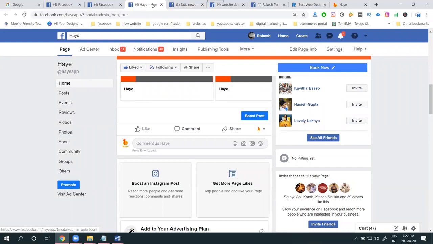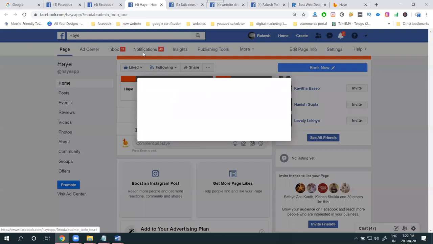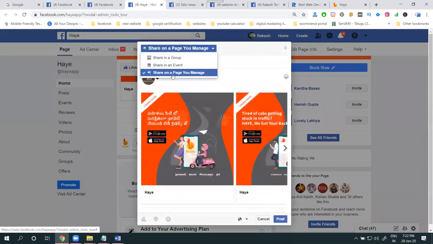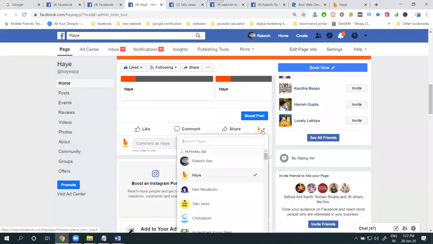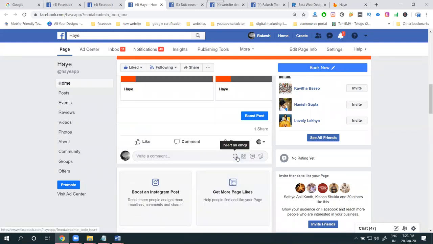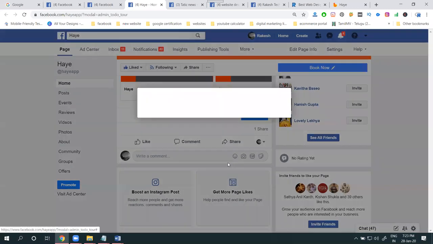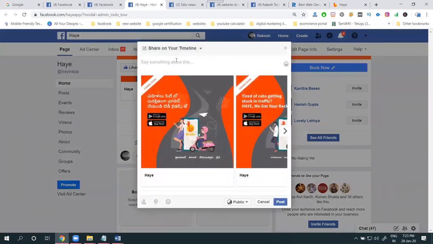If you are sharing from profile to share, now you are selecting page to page share, you understand. Only groups and your page, only two options. Always remember, if you share to your page, the only options will be group, event and page. No other option. Existing your page groups and your other pages and your event pages. Coming to your profile, a lot of options are there. You can share to your friend's timeline, your timeline, a lot of options are there. Select here, share, first option, your timeline, select it.